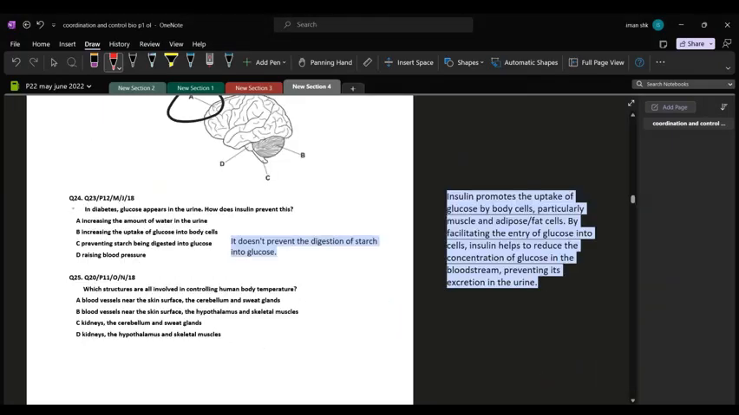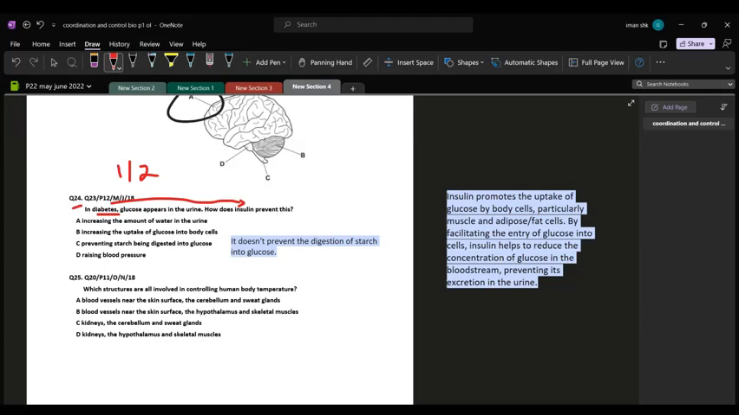Question number 24. In diabetes, glucose appears in the urine. How does insulin prevent this? To understand this question, you should first know the relation between diabetes and insulin. So, diabetes can be divided into two types. One is diabetes 1 and the other is diabetes 2.